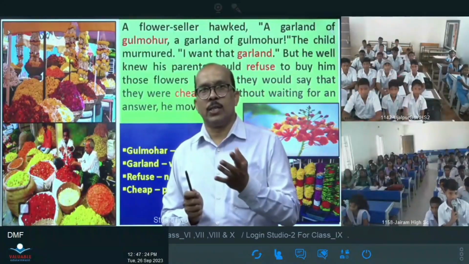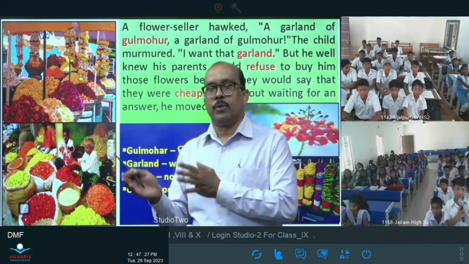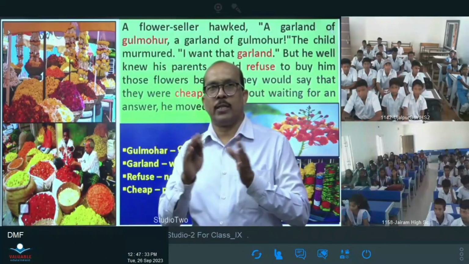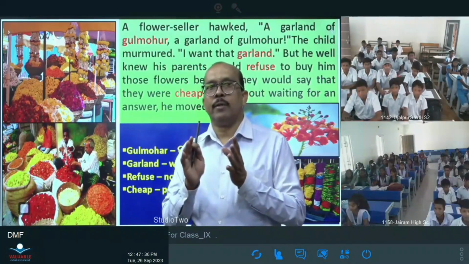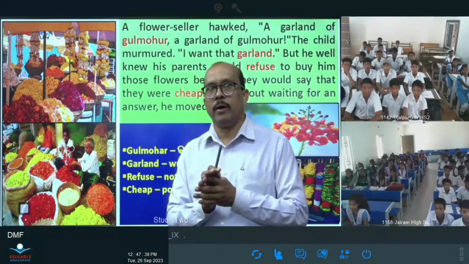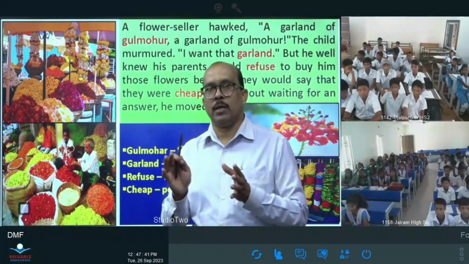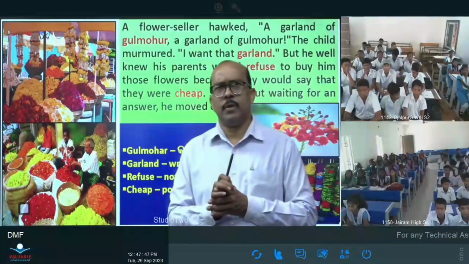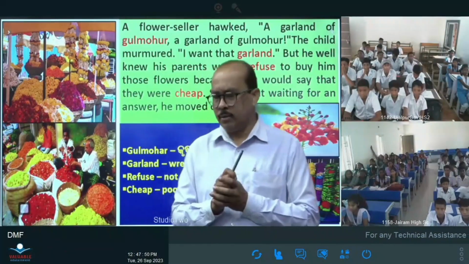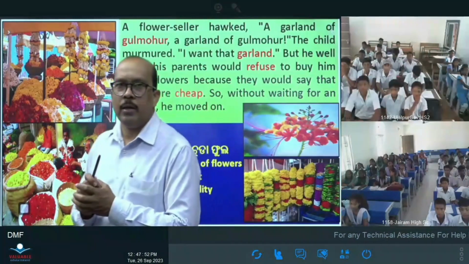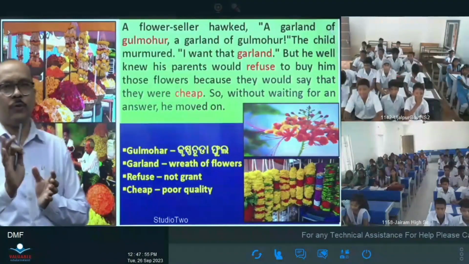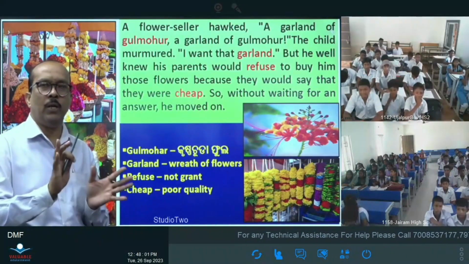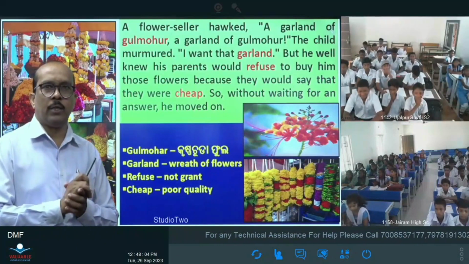Then the child saw a flower shop after proceeding from the sweet shop. He saw another shop, that is called a flower shop, with a garland of gulmohar, and the flower seller is calling out. The child also murmured, I want that garland, but he well knew that his parents would refuse, because the flowers are very cheap. Without waiting for an answer, he moved on.